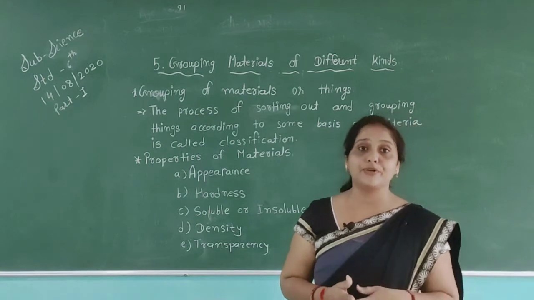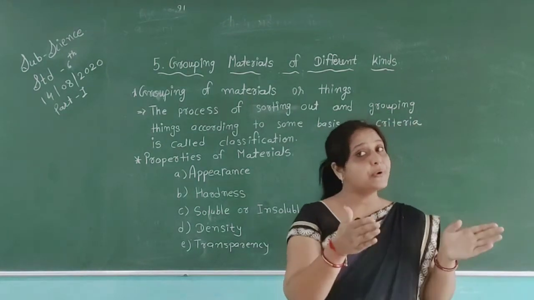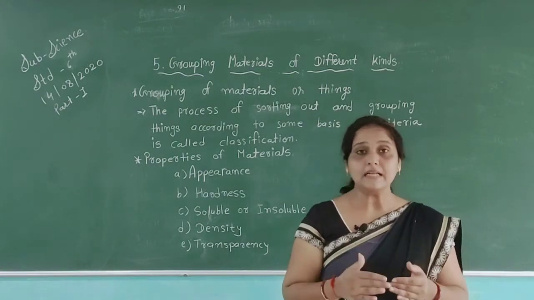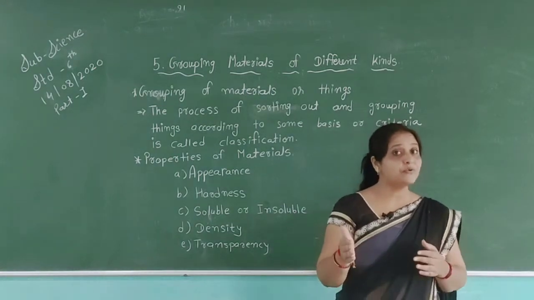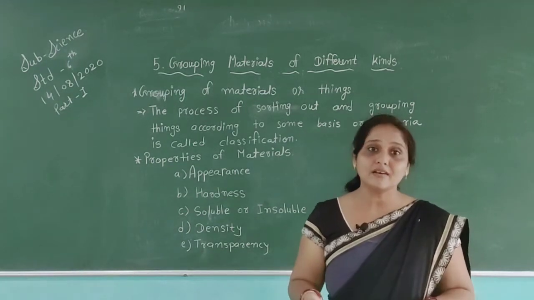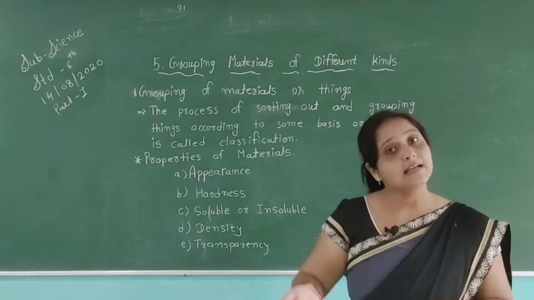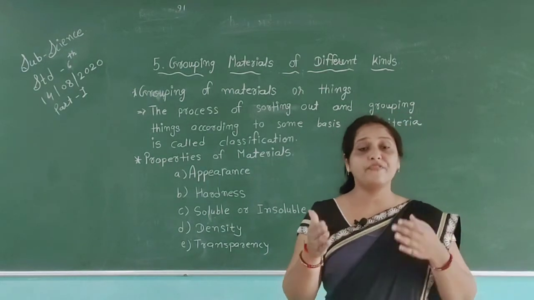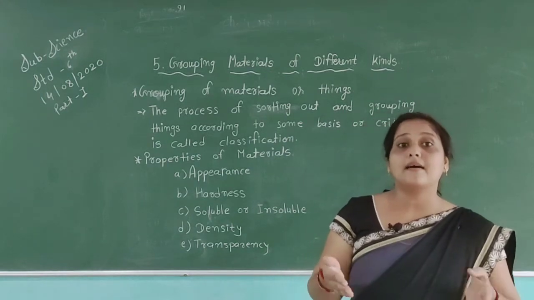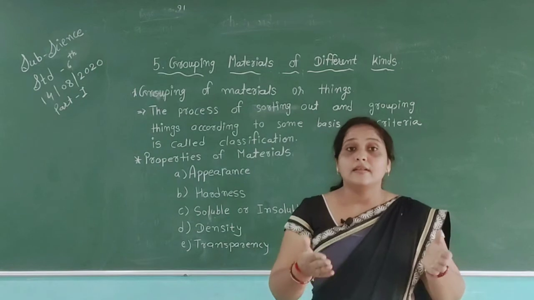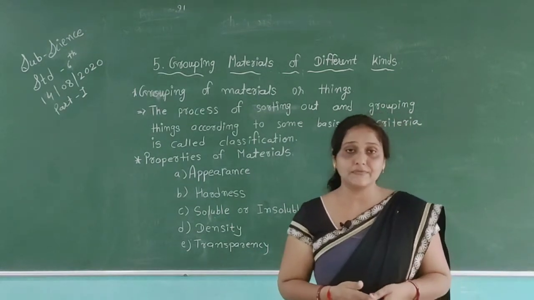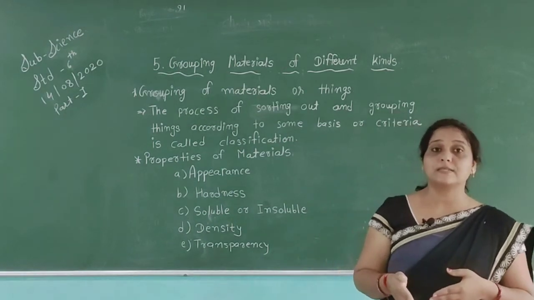Same thing in 5.1, they have given some things and you have to classify them. For example, if you want to drink some milk or water, then you will use a glass, not a plate, because it is easy for us to drink water or juice from a glass. We have glasses made from different types of materials. Some glasses are also made of steel. They have given us the names of things, and you have to classify them according to their features.